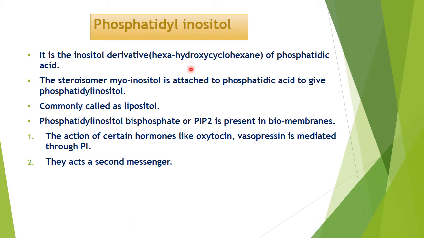It is an inositol derivative, that is hexahydroxycyclohexane. So this group is attached to the phosphatidic acid, and the stereoisomer is myoinositol, which is attached to phosphatidic acid to give phosphatidyl inositol. Commonly it is called lipositol, and phosphatidyl inositol biphosphate is present in biomembranes. It is very important in the action of certain hormones like oxytocin and vasopressin. It is mediated through phosphatidyl inositol. It also acts as a second messenger.